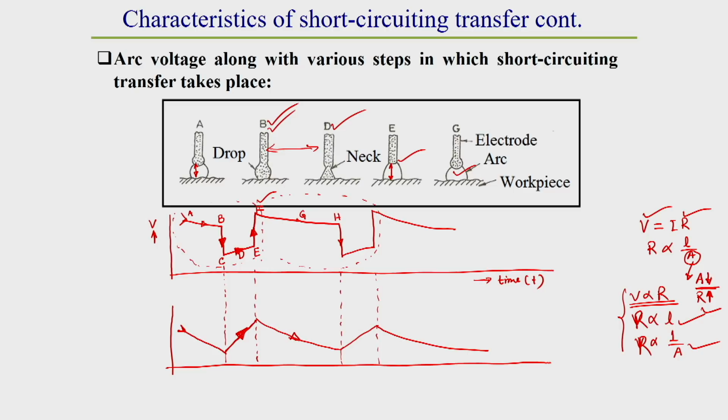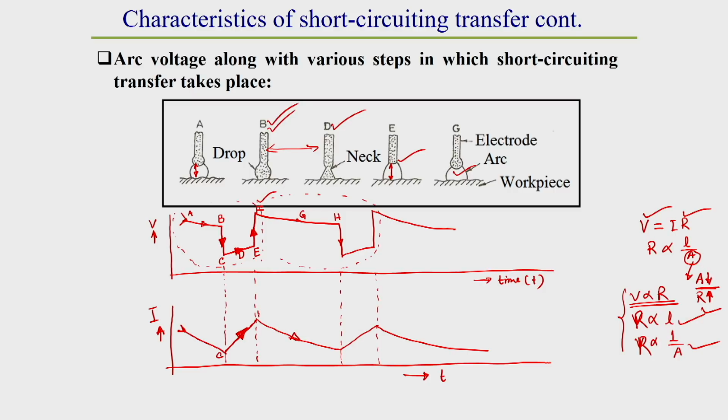In this arc gap, current decreases. So this is the pattern of current flow during short circuiting types of metal transfer. Why this pattern comes, that we understand.